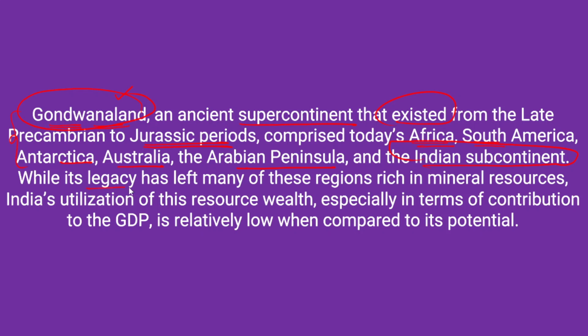While its legacy has left many of these regions mineral resource rich, India's utilization of this resource wealth from the Gondwana land, especially in terms of its overall contribution to the GDP, is actually very low when we compare it with the actual potential. So what are the major reasons for that,